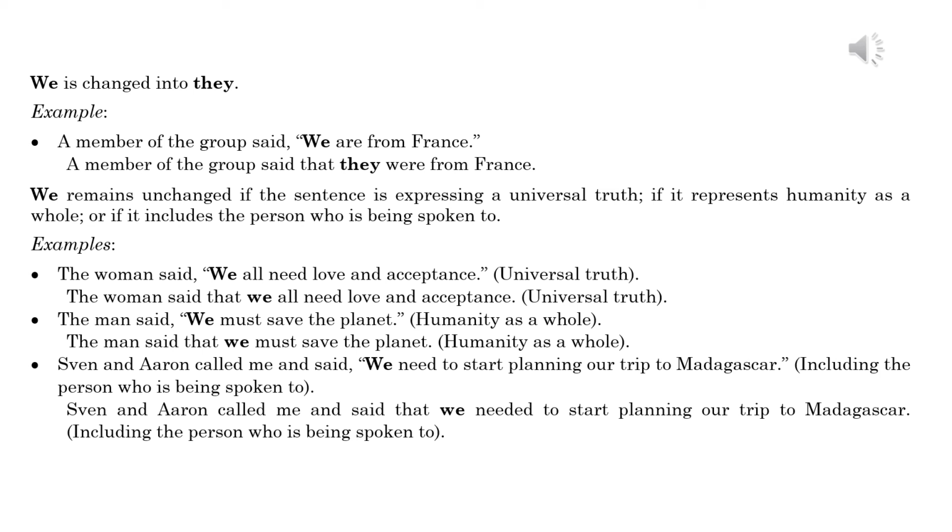Examples. The woman said, "We all need love and acceptance." Universal truth. The woman said that we all need love and acceptance. Universal truth. The man said, "We must save the planet." Humanity as a whole. The man said that we must save the planet. Humanity as a whole.